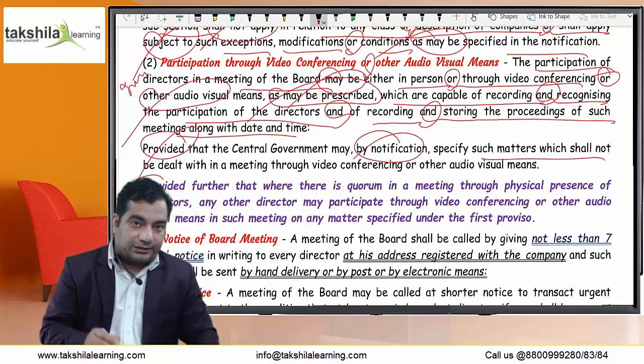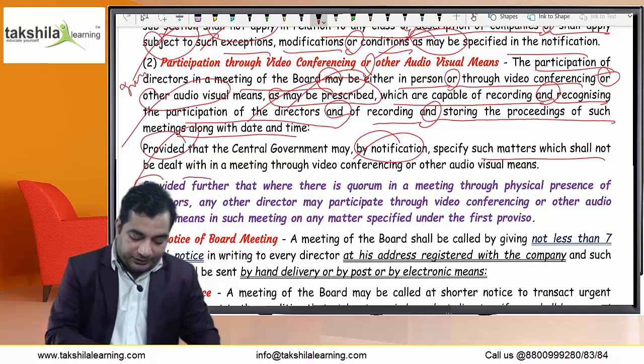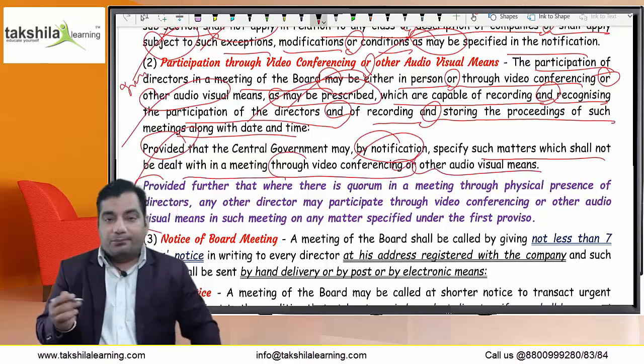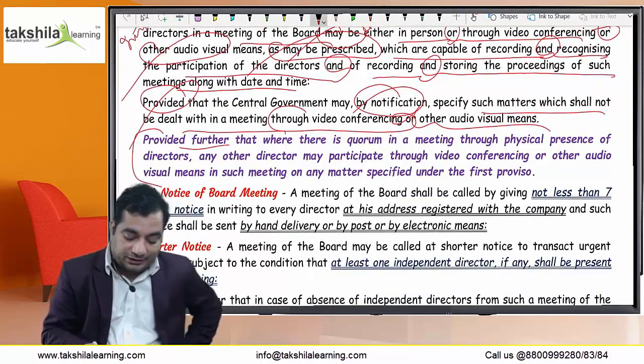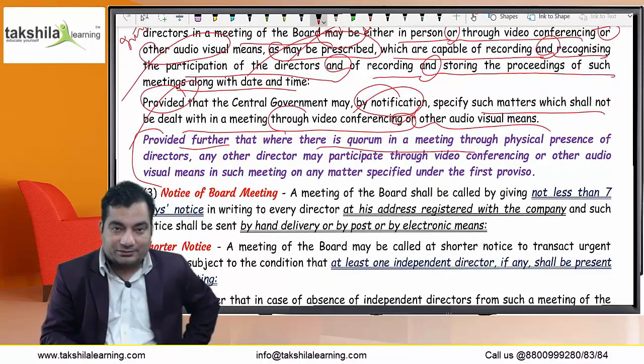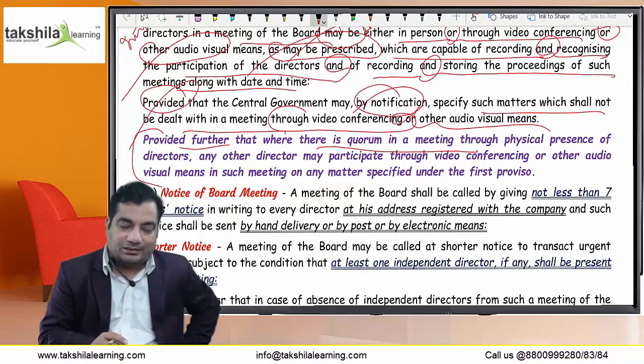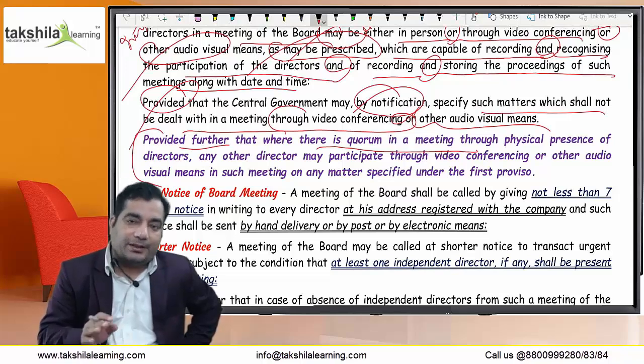This is a very important point. Such matters shall not be dealt with in the meeting through video conferencing or audiovisual means. But there is a catch also. What I told you: provided first, that where there is a quorum in a meeting, although the matters may be specified by the government that they cannot be discussed by way of video conferencing or audiovisual means,